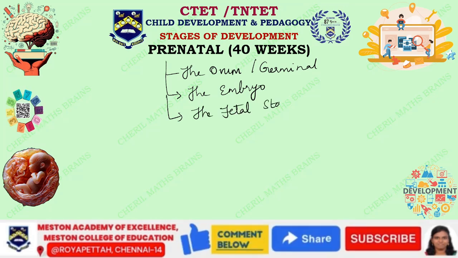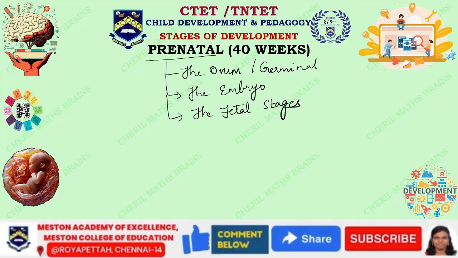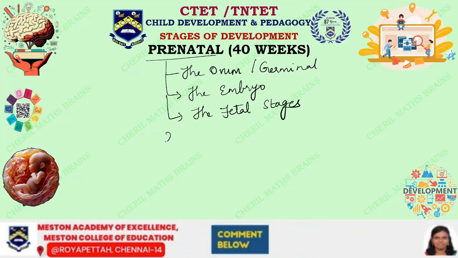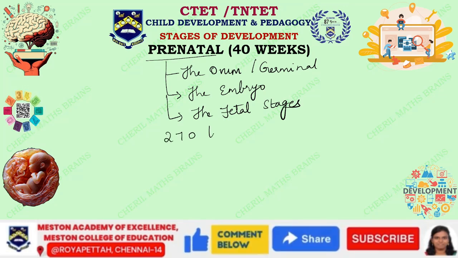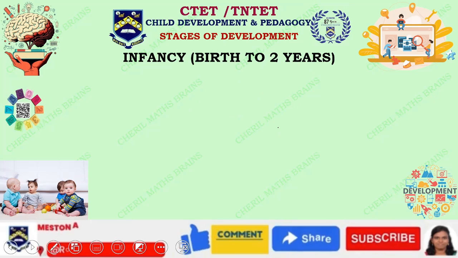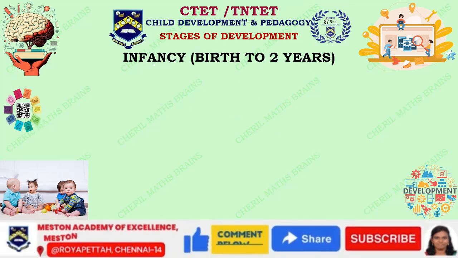So these are the three stages under the prenatal stage of development. And you can see that this will continue for approximately 270 to 280 days in length.